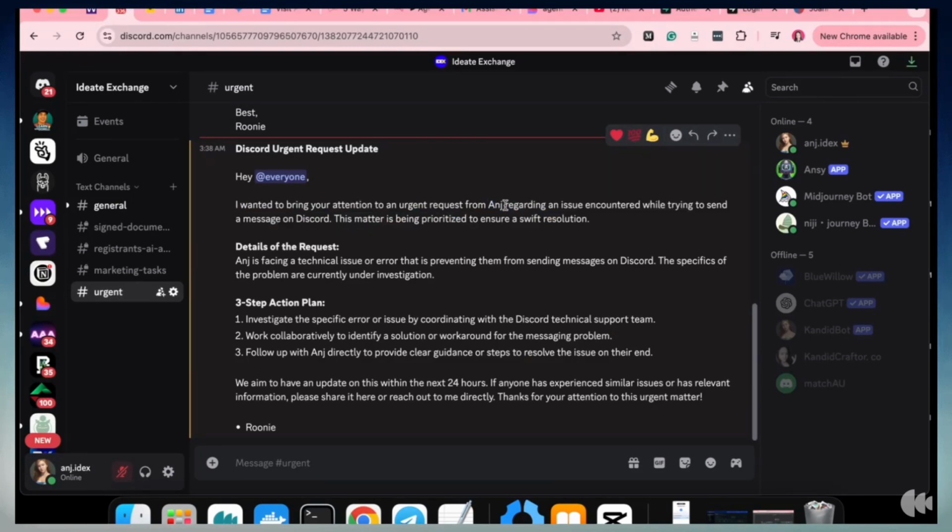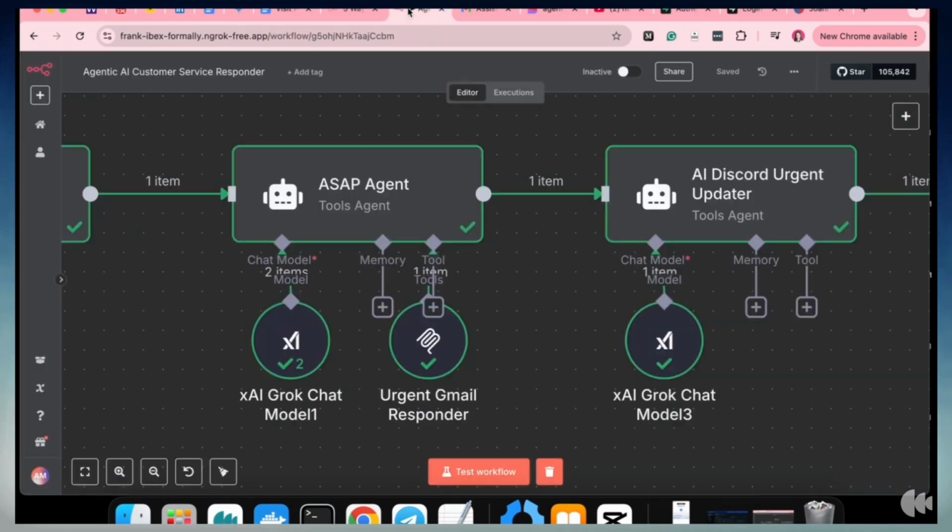That was me sending an email to the customer support regarding an issue encountered while trying to send a message on Discord. This matter is being prioritized to ensure a swift resolution. Details of the request, then this is the 3-step action plan that the team should follow to achieve a resolution. Then there is a goal to update within the next 24 hours.